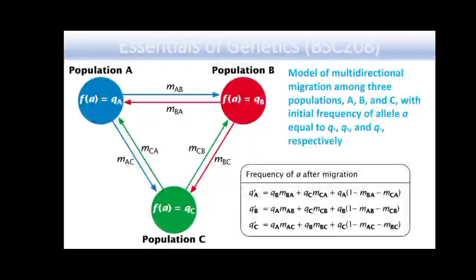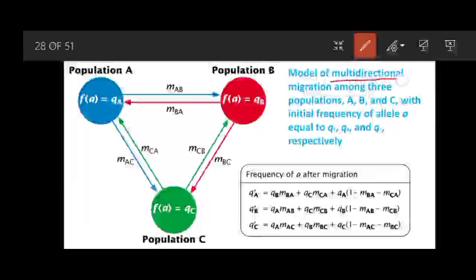So previously, in the previous slides, we have looked at unidirectional migration, but in this figure we are looking at multi-directional migration. There are three populations, population A, B and C, and they have their own allelic frequencies. We also have the proportion of individuals that are migrating from different populations to other populations. For example, this m_AC is the proportion of individuals that are migrating from population A to population C.